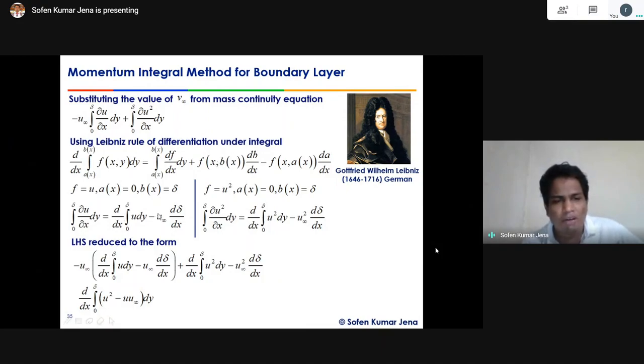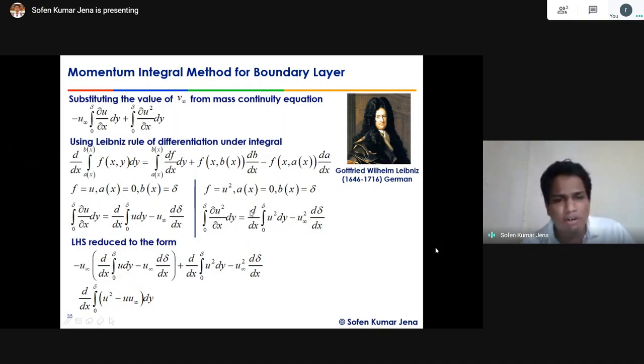The function, the value of u is equal to u infinity, right? So if you do that, this term is equal to this term minus this term. This term is going to 0 because our lower limit is constant. So by doing so, the left side term is reproduced as the summation of del by del x of integral 0 to delta u del y minus u infinity del delta by del x.